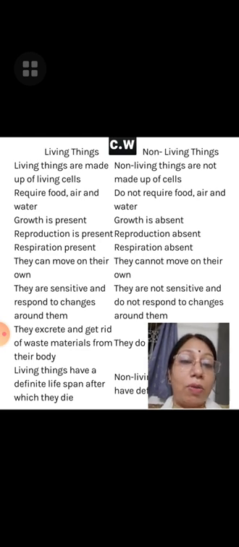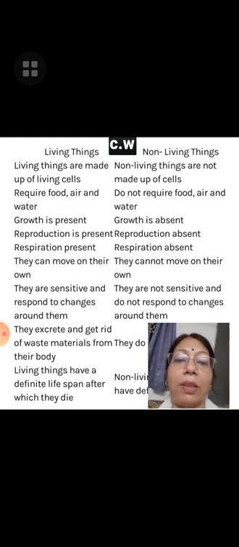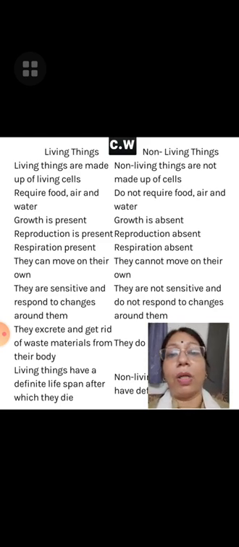Living things, we are also an example of living things. We need food, air and water. Without food, air and water, not only human beings but plants and animals also cannot survive. But non-living things do not require food, air and water.